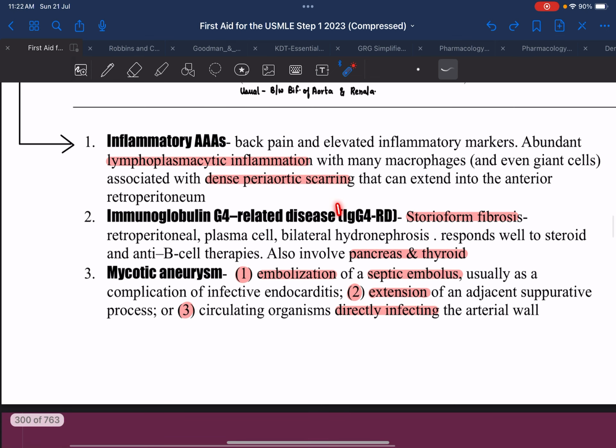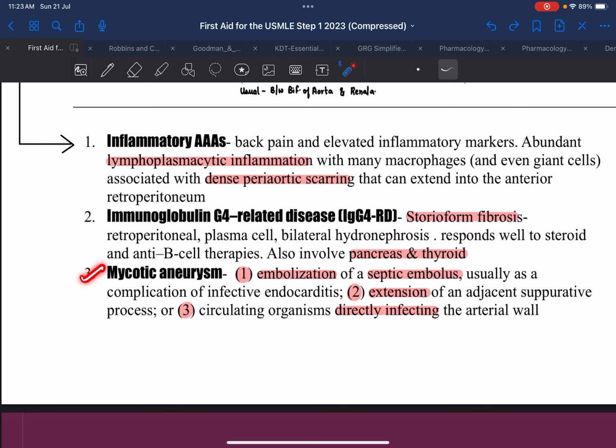The next is IgG4 related disease. In IgG4 related disease, there will be a storiform fibrosis in the vessel wall. It can also cause bilateral hydronephrosis, and there could be involvement of the retroperitoneal structures as well. It responds well to steroids and anti-B cell therapy because IgG4 related disease is an autoimmune condition, so we need to suppress the immune system, so we give steroids. It also frequently involves the pancreas and thyroid.